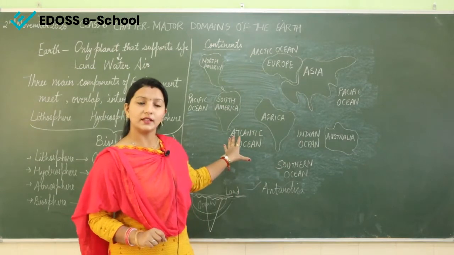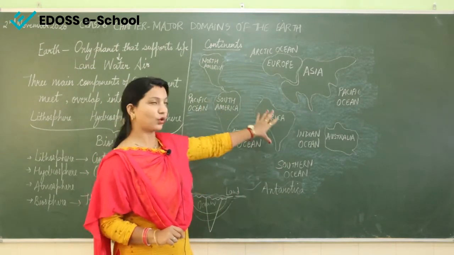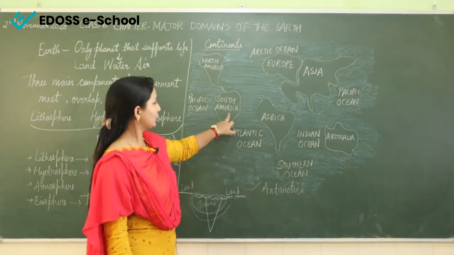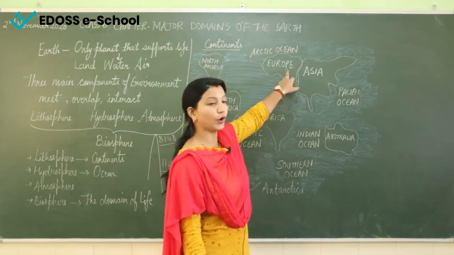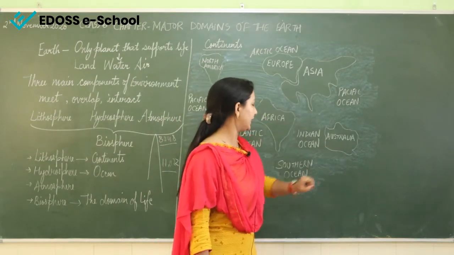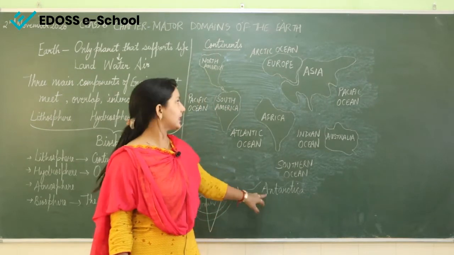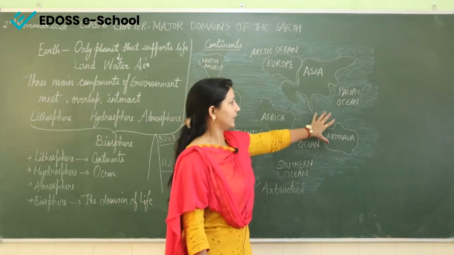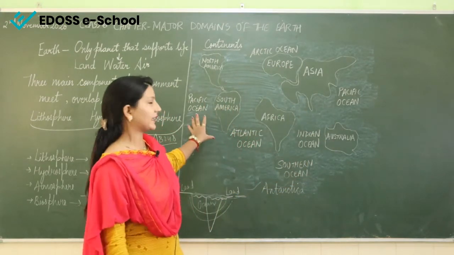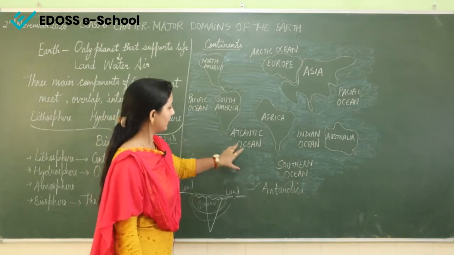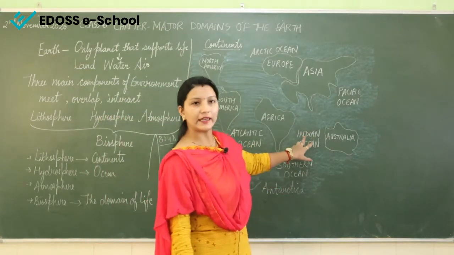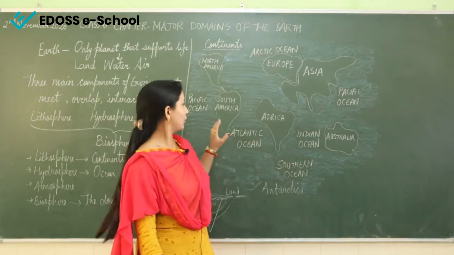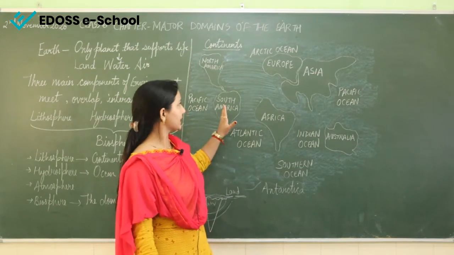How many continents are there? There are 7 continents. We will study about all these continents and their specifications. North America, South America, Africa, Europe, Asia, Australia and Antarctica. These are all the 7 continents. And if you can see here, right now I will not explain more about the oceans, but I will just read it out. Pacific Ocean is here, Atlantic Ocean, Southern Ocean, Indian Ocean, Pacific Ocean again here, then Arctic Ocean. So about the oceans I will explain later, but first come to the continents.